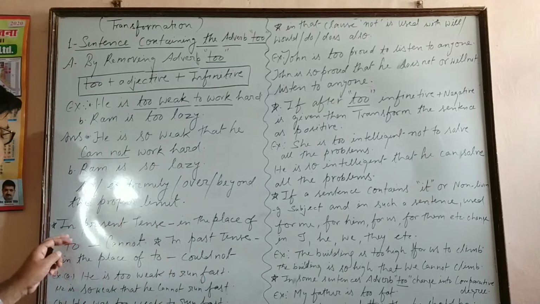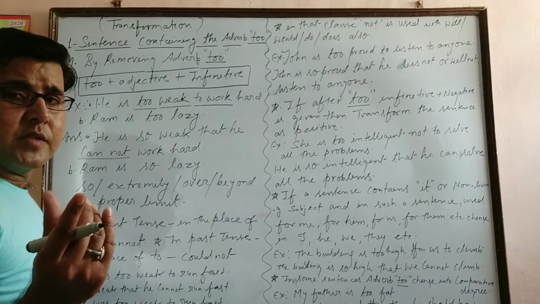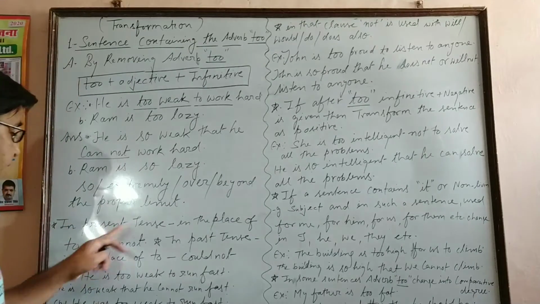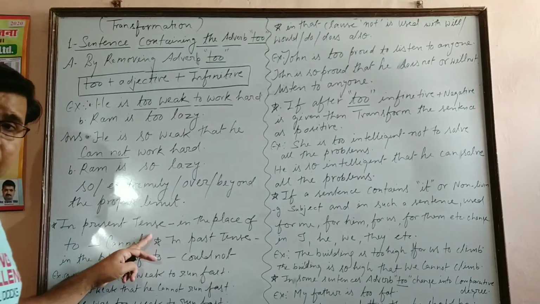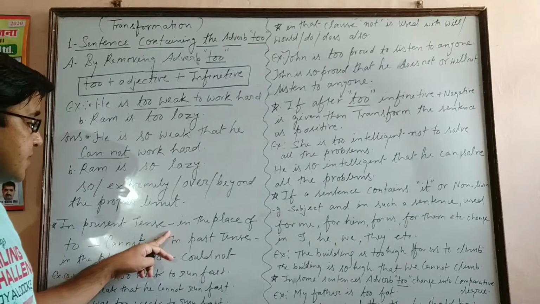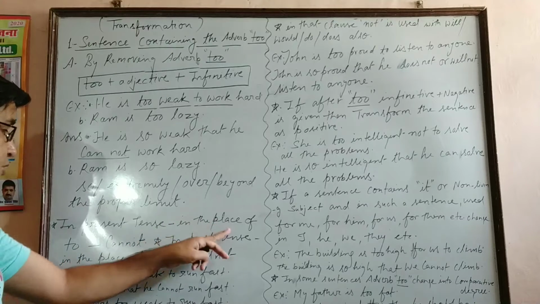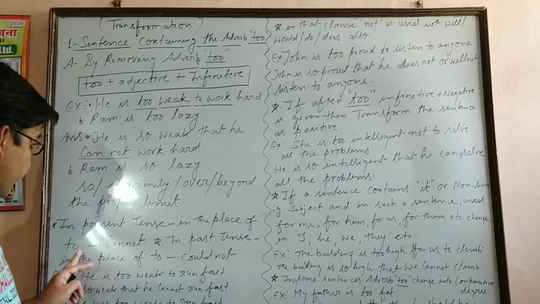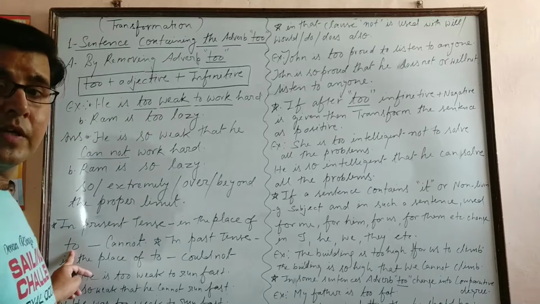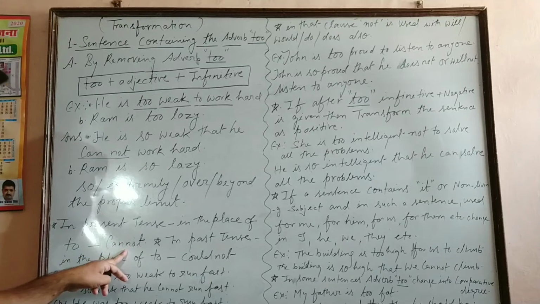Now next, a very important point, as I told you. In present tense, in the place of infinitive to, we have to use cannot.